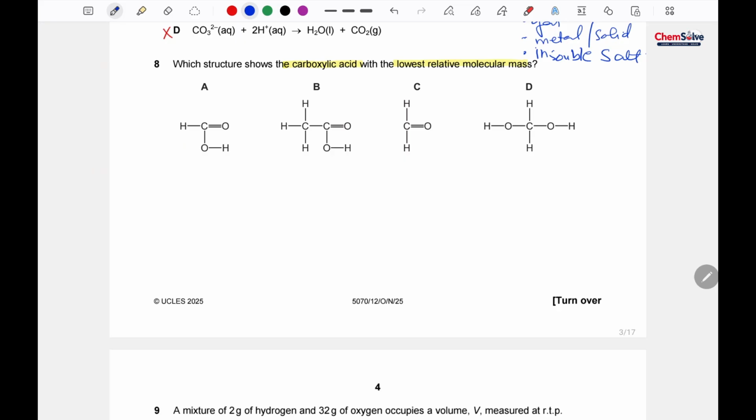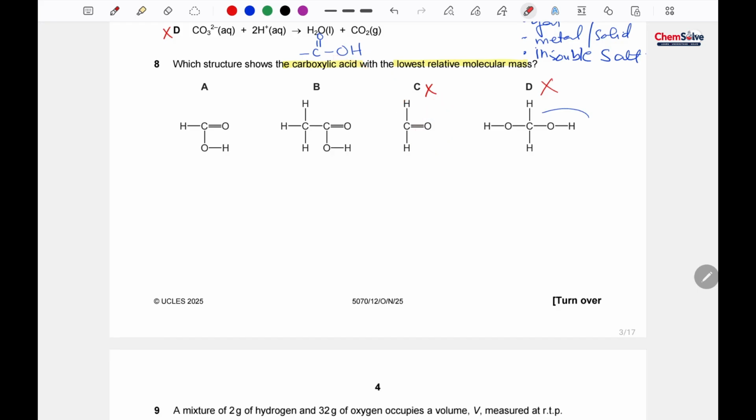Okay, so option D is not the correct one. Why? Because here there is no carboxylic acid group, it is an alcohol, so D is the incorrect one. By the way, the functional group for carboxylic acid is C double bond OH, so we are looking for this functional group. Again, option C is the incorrect one because it does not contain the carboxylic acid functional group that we are looking for, so it's missing here.